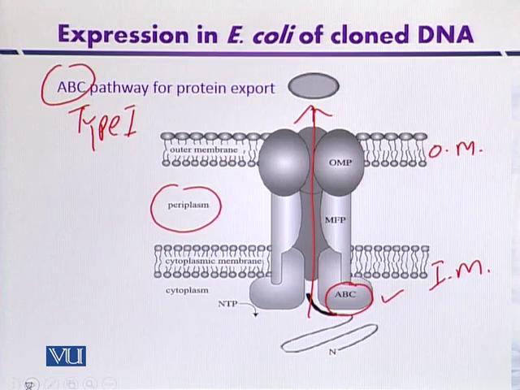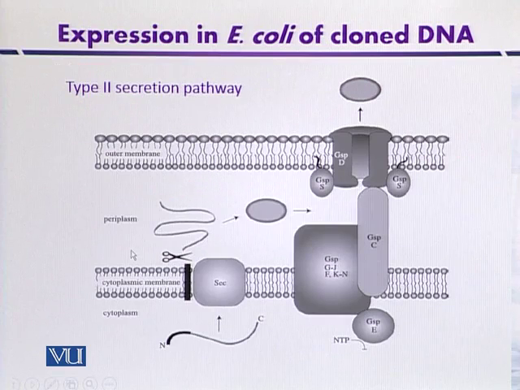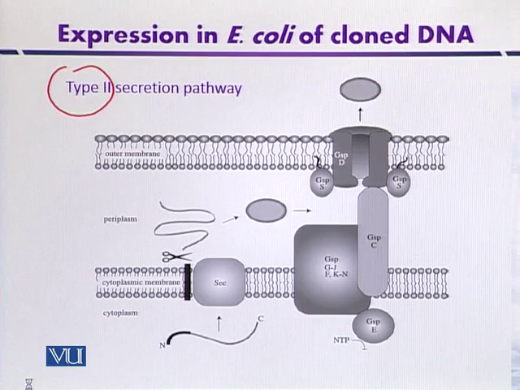In addition to that, the most common example of a secretory system is the type 2 secretory system, which is the main branch of the general export pathway. Here the target protein has an N-terminal signal sequence and moves in a Sec-dependent manner. Sec-dependent means that some chaperone proteins are involved in the transportation from the cytoplasm to the periplasm.